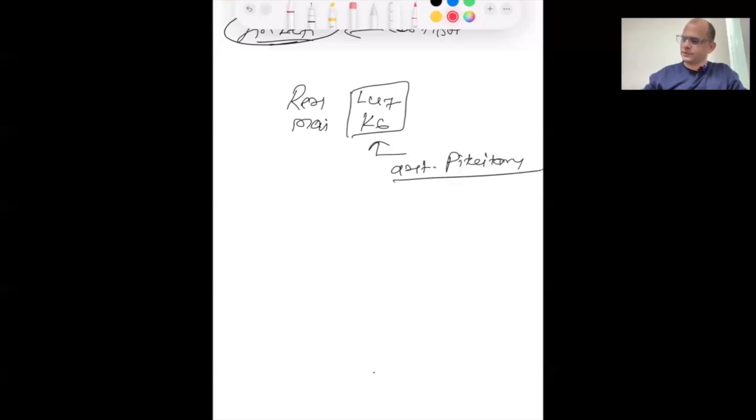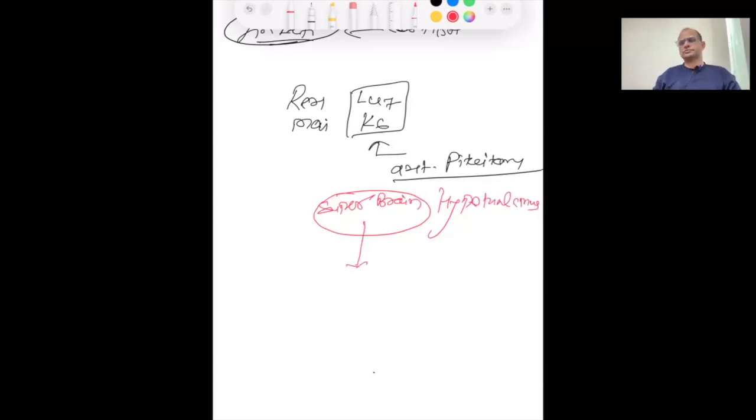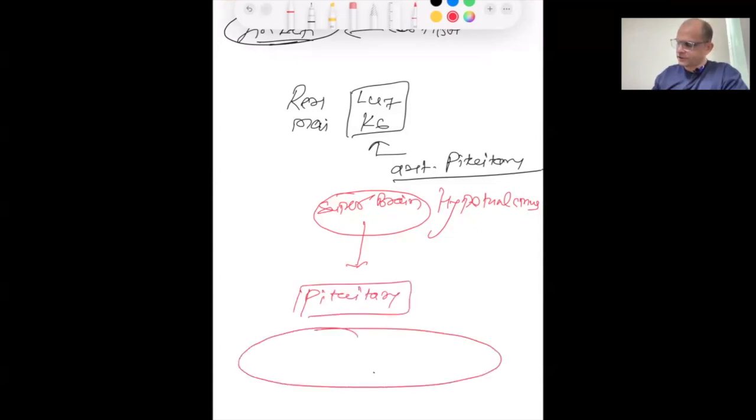Actually, in the brain, this is the super brain, which is also called the hypothalamus, secreting some hormones. They are controlling the pituitary gland. So the super brain controls the pituitary gland.